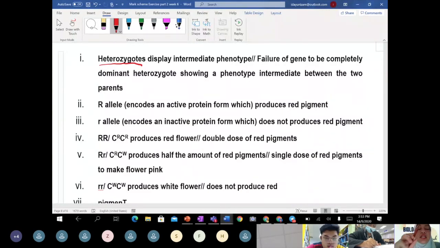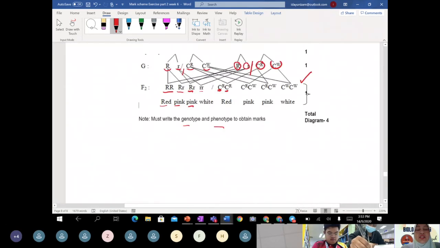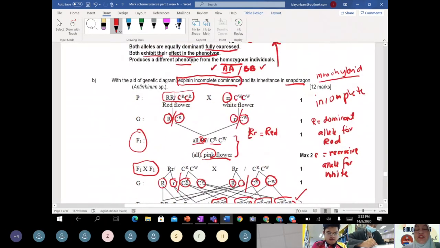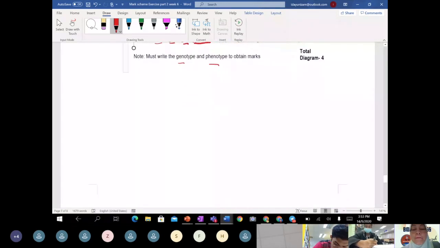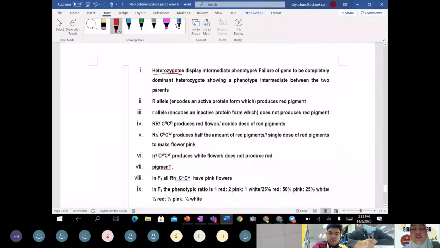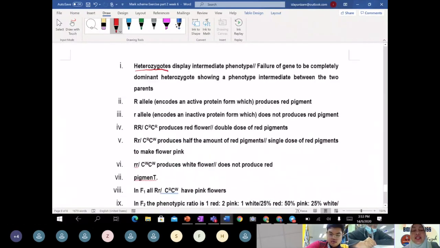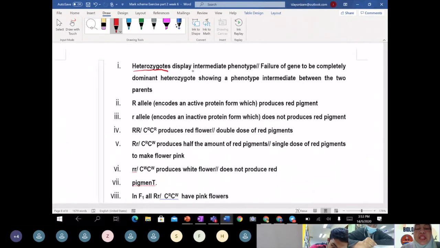But in this question it is incomplete dominance, meaning the red color is incompletely dominant. So how to explain in words? Heterozygous displays an intermediate phenotype.